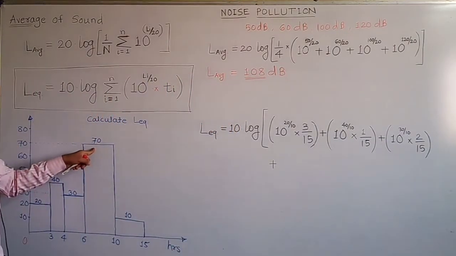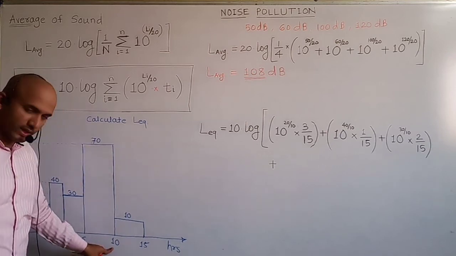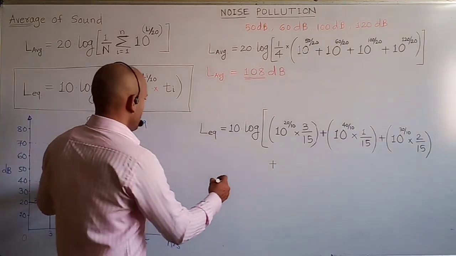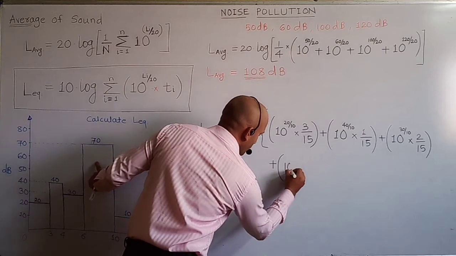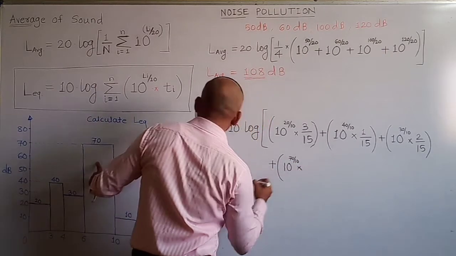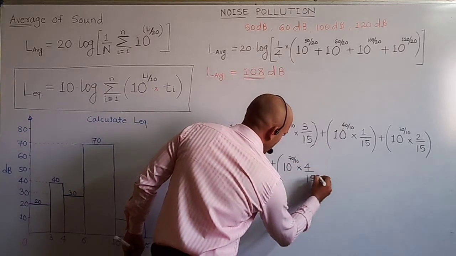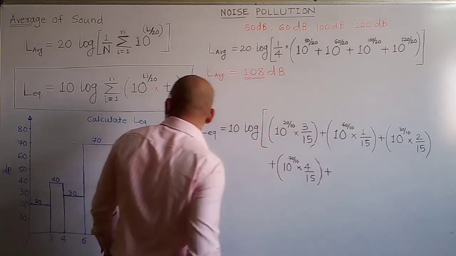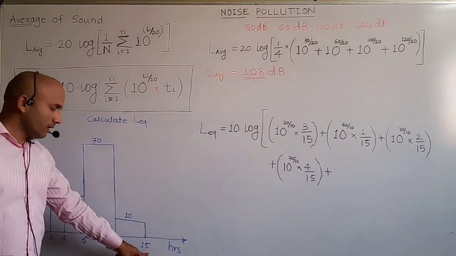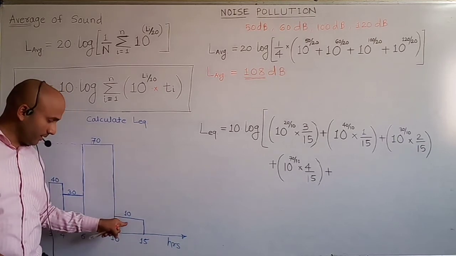70 is the intensity of sound level. The time duration is 6 to 10, that is 4 hours. So 10 raised to 70 by 10 into the time duration, 4 hours, so 4 by 15, plus 10 to 15, the time duration is 5 hours and the level is 10.